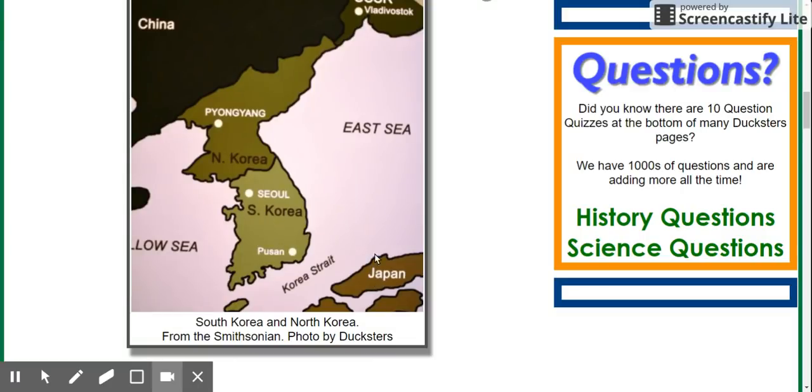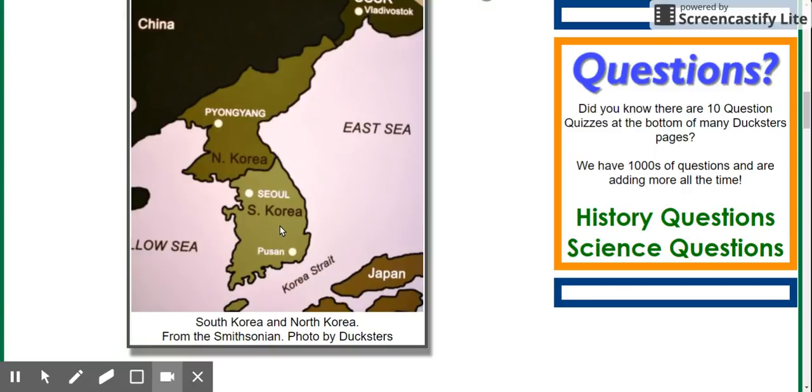And right after World War II, Japan became a very good trading partner with the United States. We were making a lot of money trading back and forth with Japan. Okay, so we didn't care too much about South Korea falling to communism, but the idea of the day was that if South Korea fell to communism, Japan would be next.